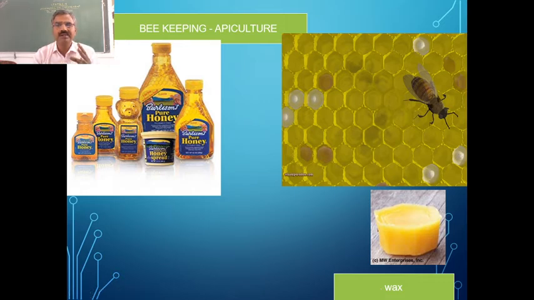And honey is the one which is very rich in nutrients. It is rich in fructose, and also it has a lot of enzymes. Thereby it provides us a lot of immunity. And secondly, it also has antiseptic properties. That's why in the Indian system of medicine, honey plays a very vital role. It is a very important component of Ayurveda and all. Then we have beeswax, which is used for various purposes.